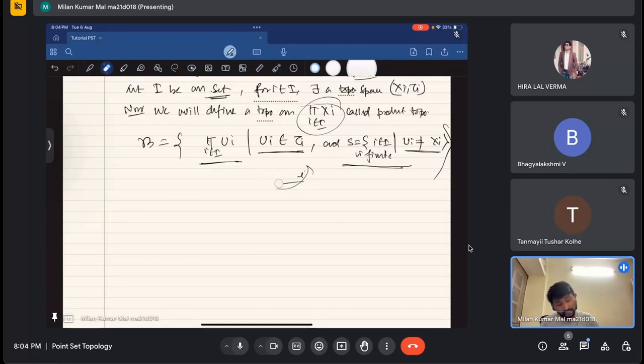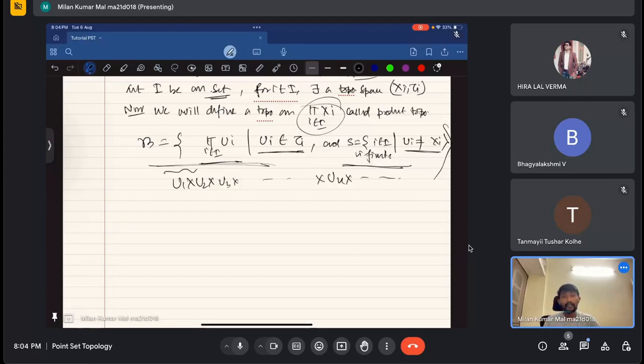So basically we can take an element like U1 cross U2 cross U3 cross, up to Un cross, like that. What this means is that beta is a collection of all elements of this type for which all but a finite number of factors are Xi. I mean, except for a finite number of factors, the others will be the full set Xi, not a subset.